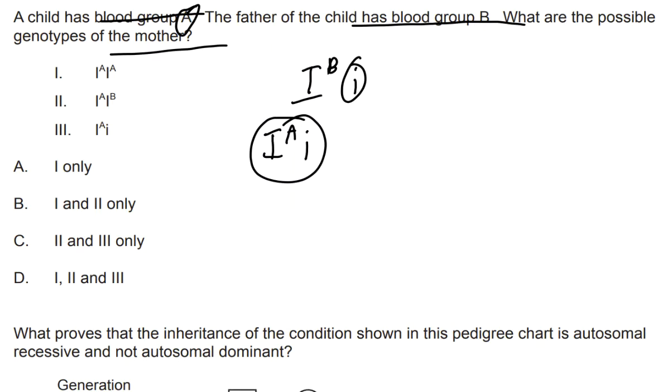And the only constraint here is that the mother passes on a big IA allele. And if we look at all of these, they all possess a big IA allele. So we can pick 1, 2, and 3 as any of our options. So D would be our answer.